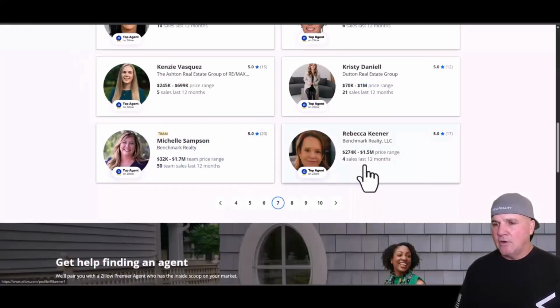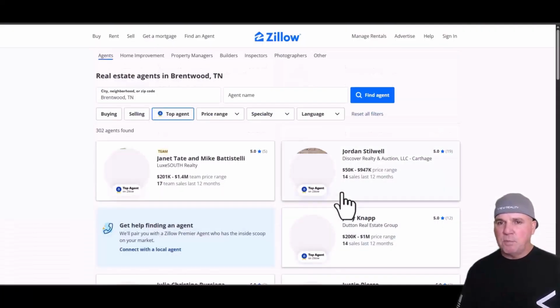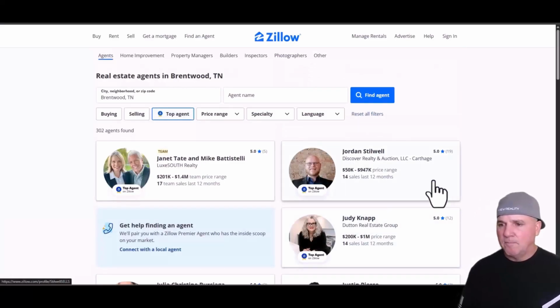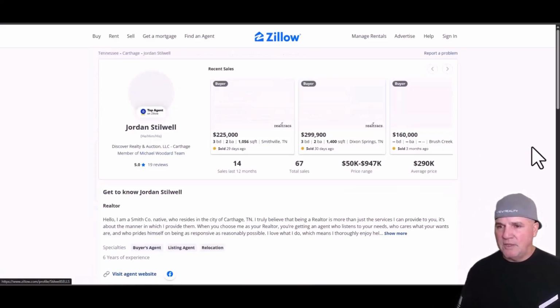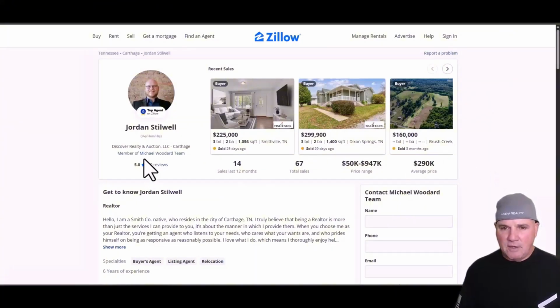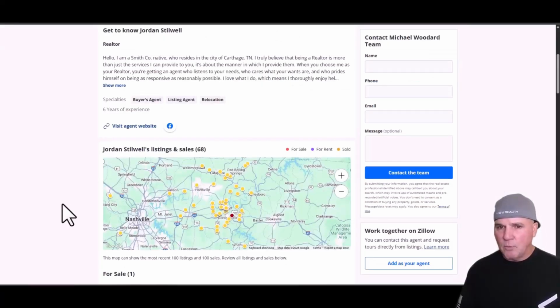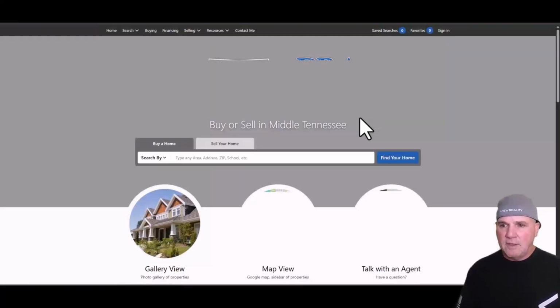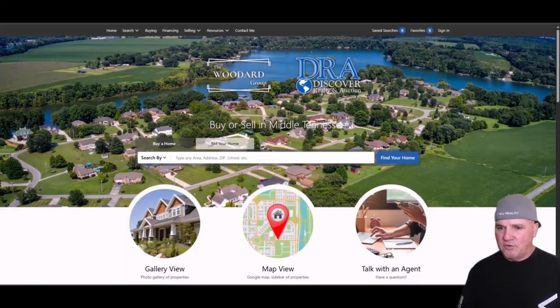And then you also look at different ways of searching this just by looking up that agent. So we'll go to this particular one, Discover Realty in Carthage, and let's see if they've got a website on this. So we can visit the agent's website and it looks pretty generic.